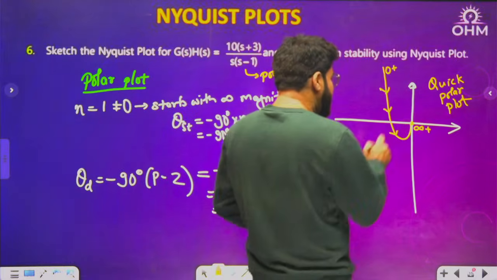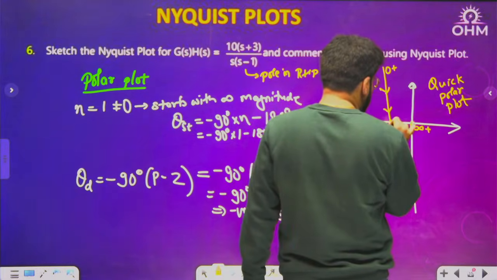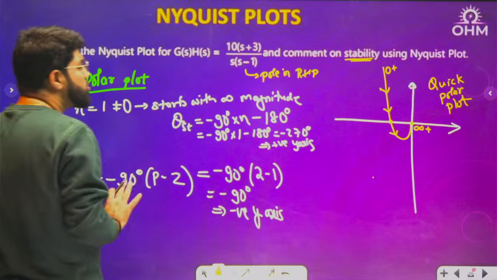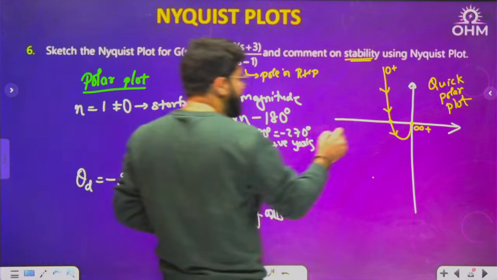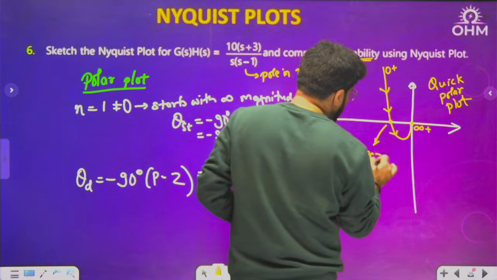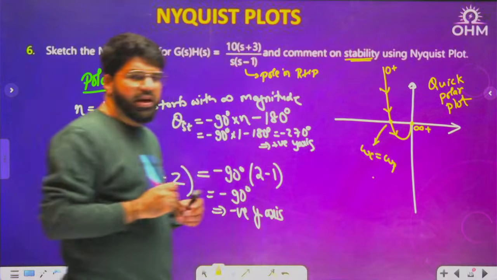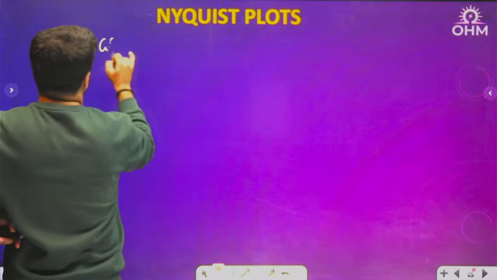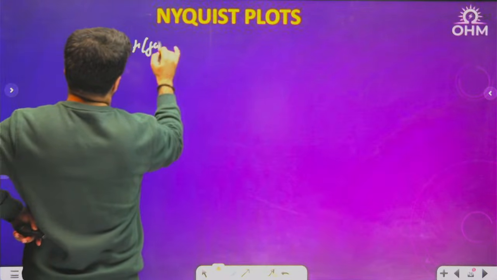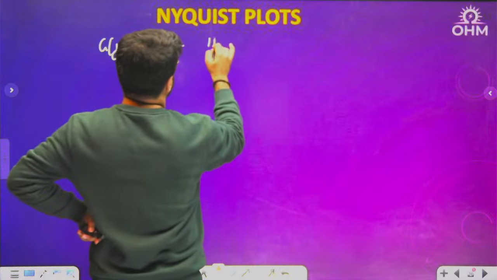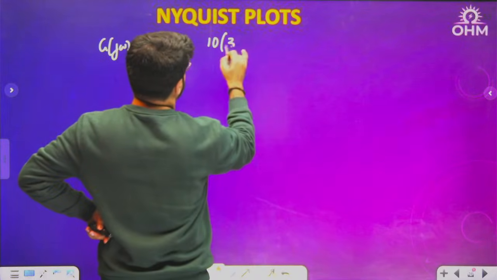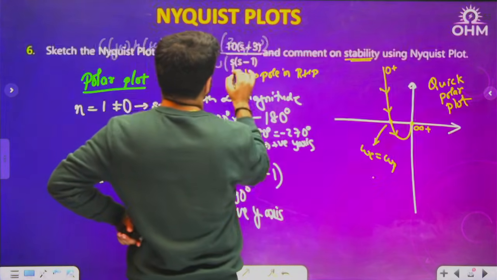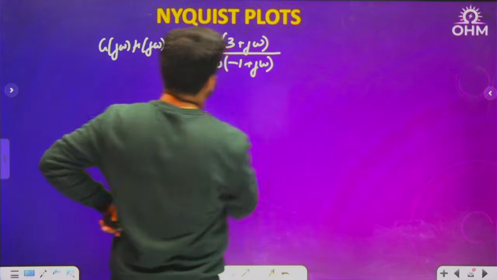But definitely for complete stability analysis also, I will require this point so that I come to know whether minus 1 comma 0 is inside or outside. That all will be required here. Let me complete this, and what is this? This is here omega c equal to omega p. So what is the phase expression? I will require that phase expression now. What is G(j omega)H(j omega)? G(j omega)H(j omega) is given by 10 into (3 plus j omega) upon j omega into (minus 1 plus j omega).